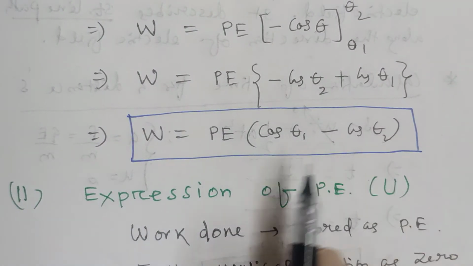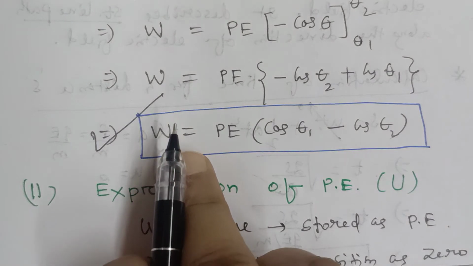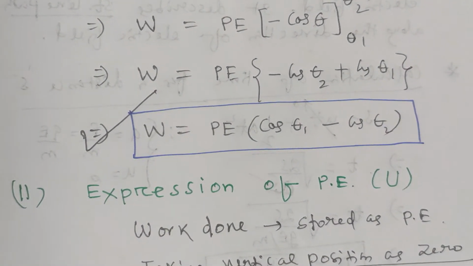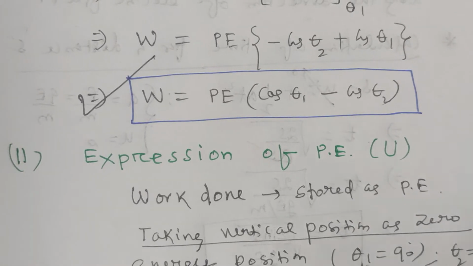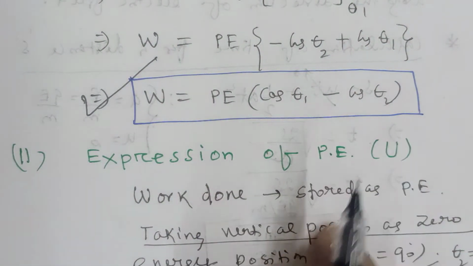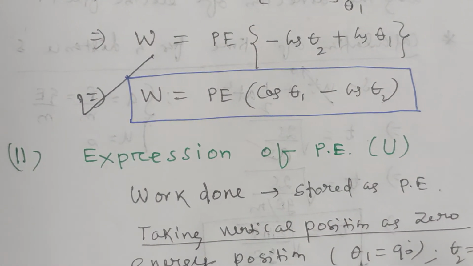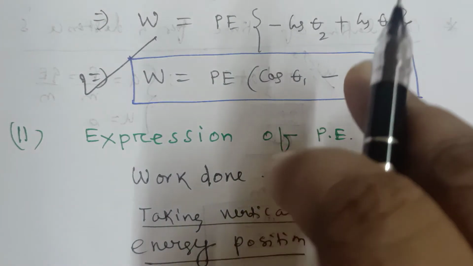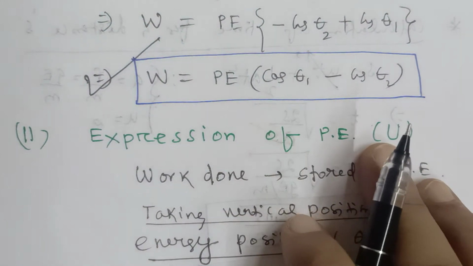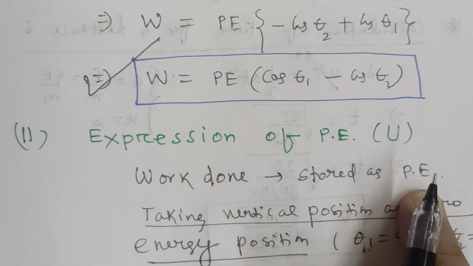This is the expression of work done; you should remember it for calculation in your problems. Now we have to calculate what amount of energy is stored. As the configuration is changing, the position is changing, some energy is stored, which is known as potential energy. As the dipole changes its position, energy is stored in the form of potential energy. So the work done is stored as potential energy.